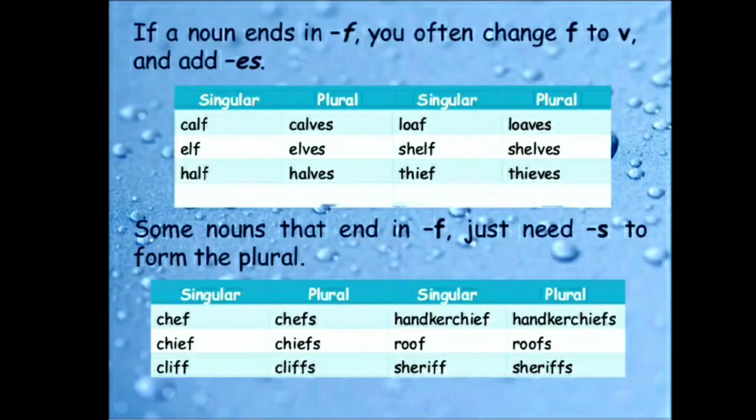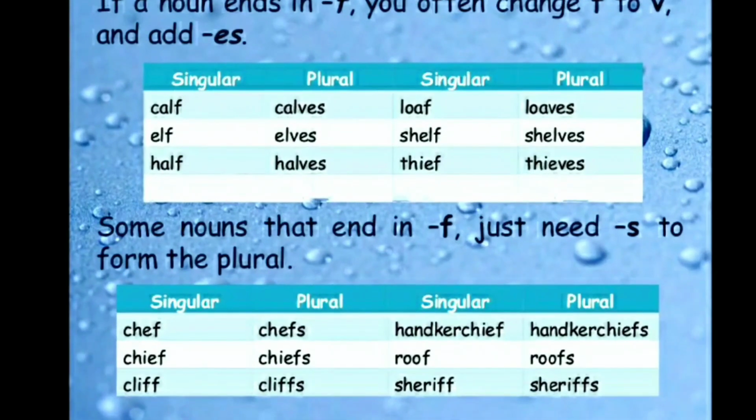If a noun ends in F, you often change F to V and add ES. Means the nouns which end with F or FE will change into VES. We have to remove the F or FE and change it into VES.